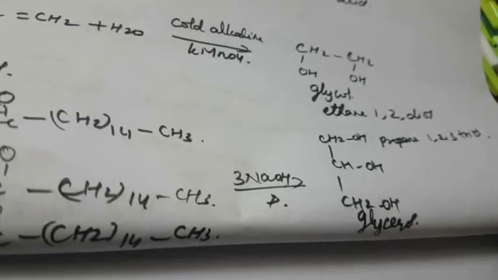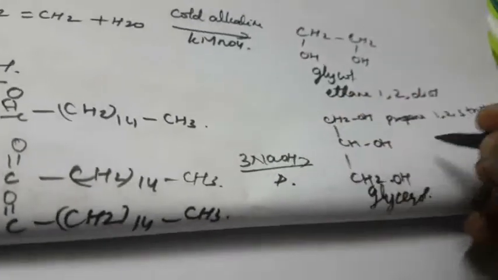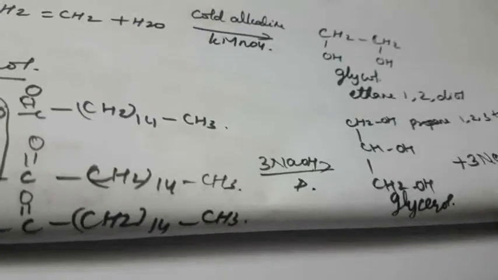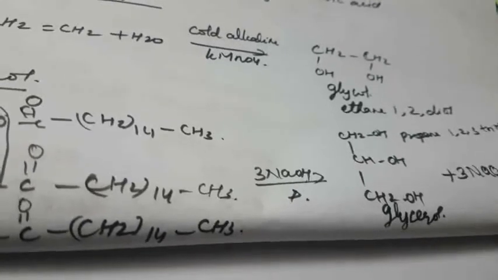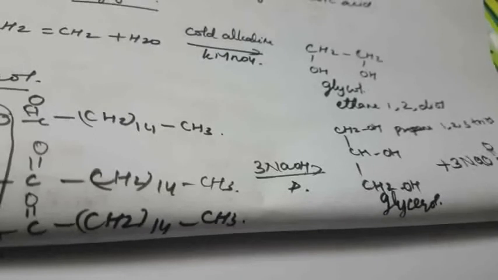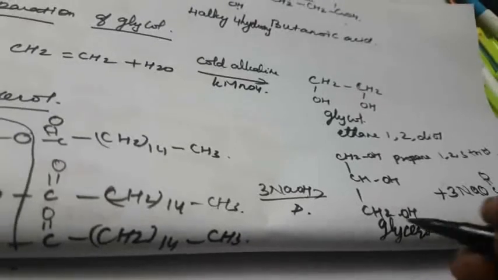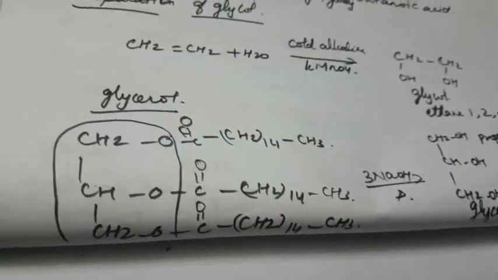So what remaining compound will be there? That is 3 molecules of NaO, with the remaining parts, C double bond O, then CH2, then CH3. This is sodium palmitate, and the other product is called glycerol. Okay, so these are all the preparation of alcohol.